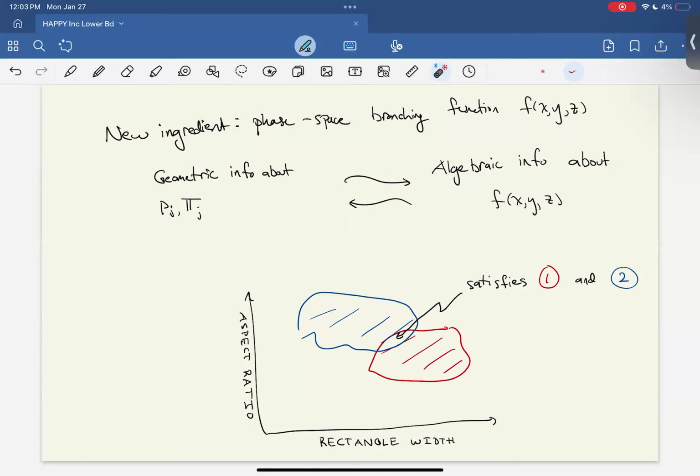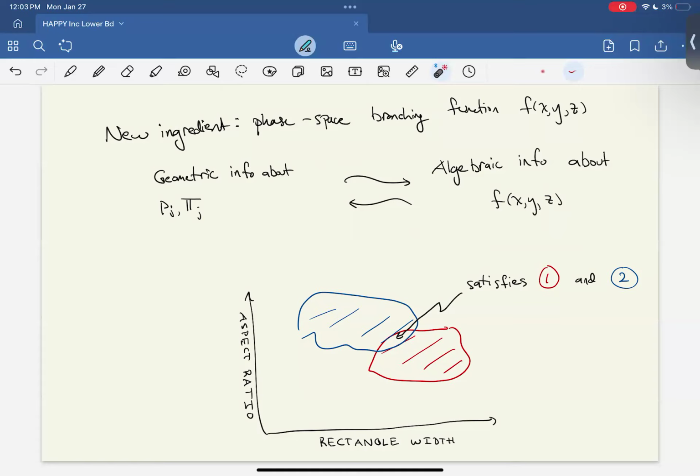So this builds on a line of work in fractal geometry, including people like Bourgain, Orponen, Shmerkin and many others, of using functions to characterize how point sets concentrate in different places. And it's a new ingredient to introduce this branching function of several variables to analyze how points and tubes concentrate in their joint phase space.